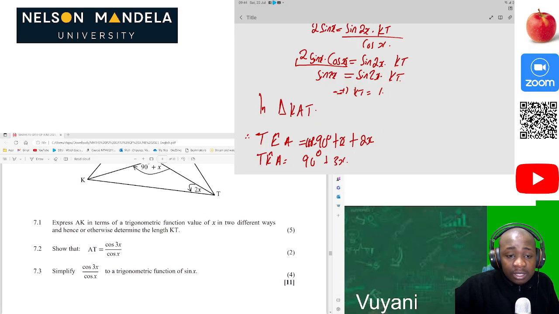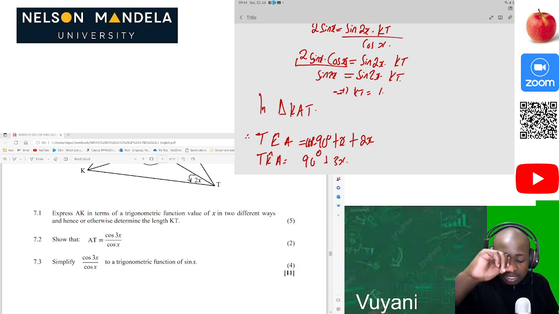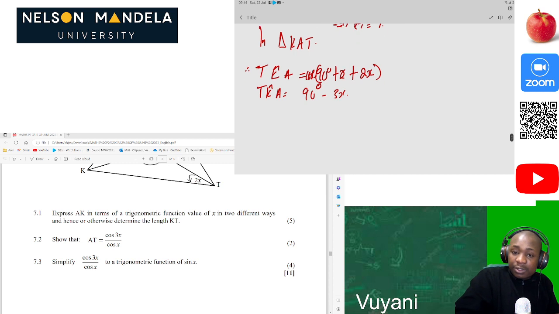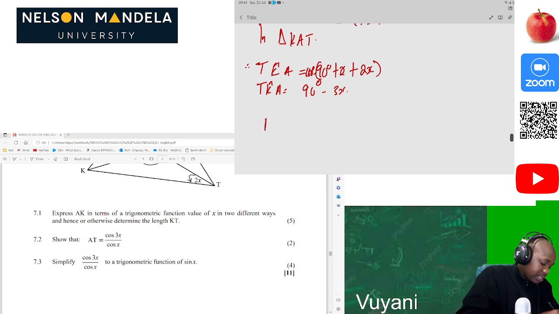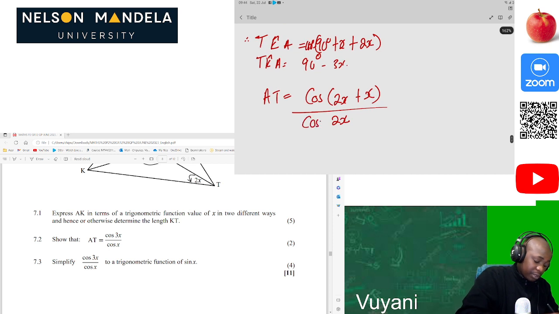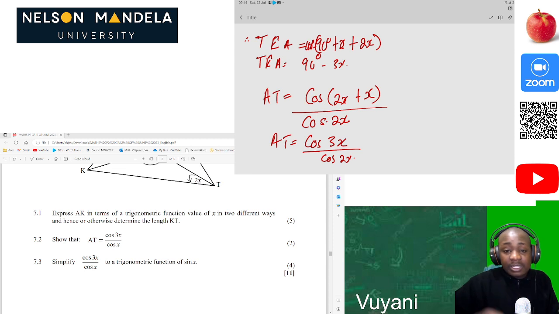Then we can see that now we know that this is 90 degrees minus 3x. Then now we can use what we know and we can say that AT is equal to cos of 2x plus x divided by cos of 2x. Then that would be AT equal to cos of 3x divided by cos of 2x. Then we're done on that question.